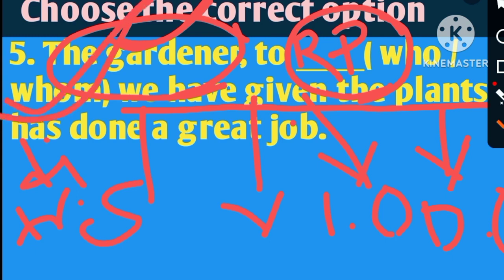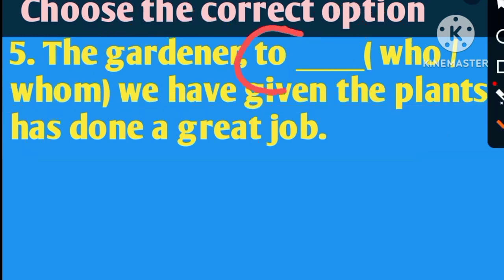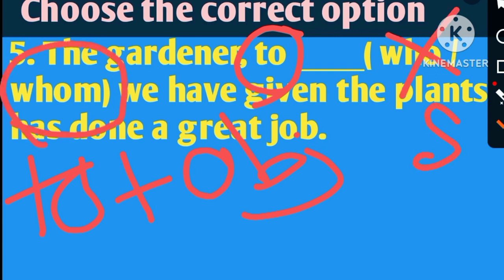And there is another clue I can give you. You can see there is one clue, that is to. To is basically a preposition. So after that, obviously we have to use an object. Object means that it must be in objective form. So here we cannot write who, because who is the subjective form. Here the objective form is whom. So if we follow these two, then also we can get the answer whom. So these are the two ways, and we should know it. That's why I informed you.